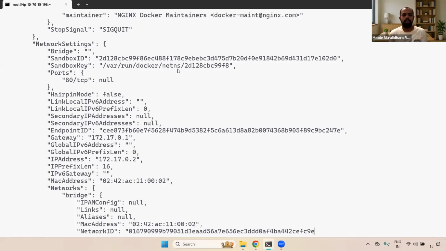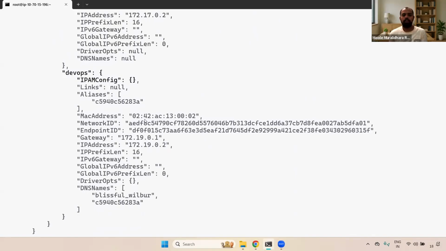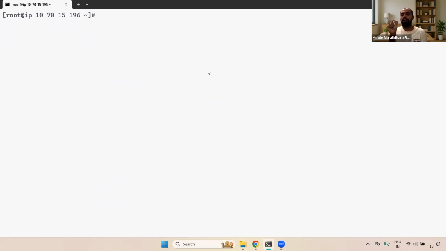Now you can enter. If you go up a little bit in the network section, earlier we had only the bridge network. Now you can see that the DevOps network is also added to the existing container. Understand, right? Again, I'm repeating: using the docker network connect command, we can connect whatever network name we have to the container. And if you want to disconnect the container, we can use the docker network disconnect command.